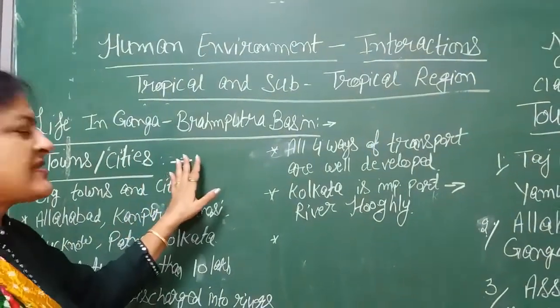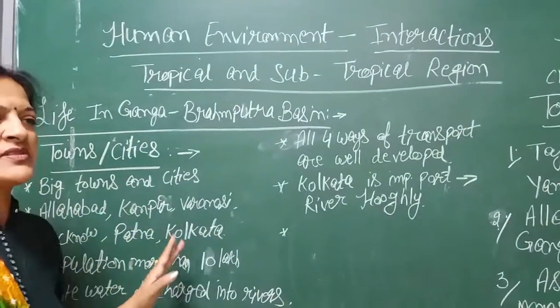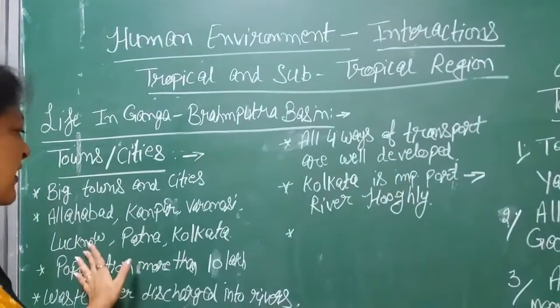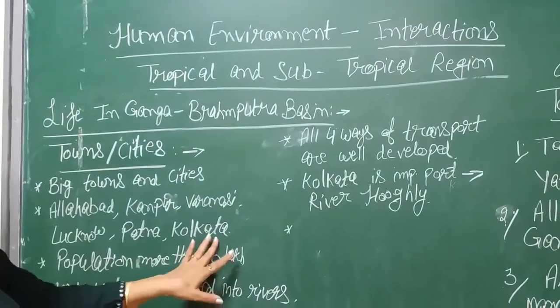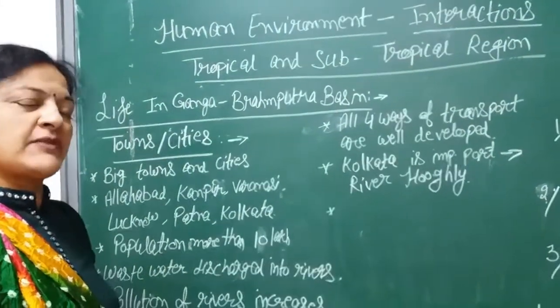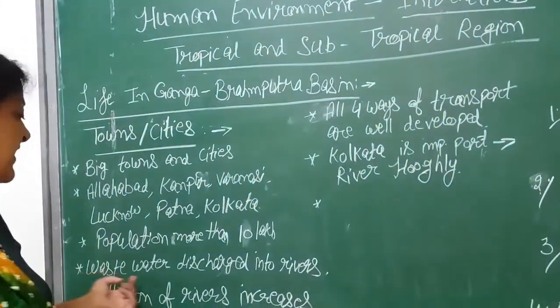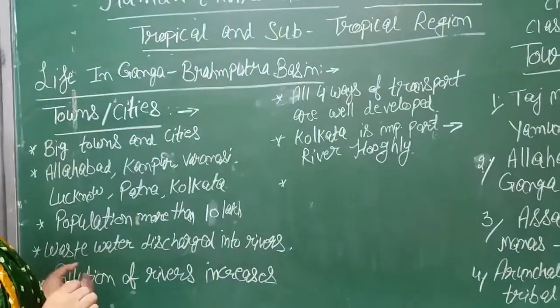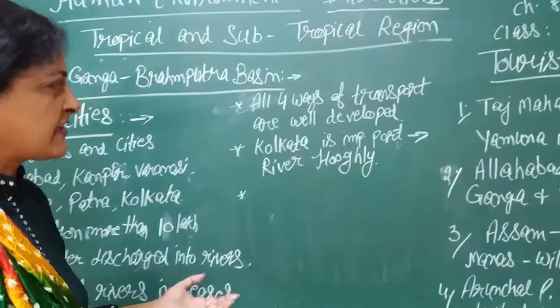Now comes towns and cities. Big towns and cities like Allahabad, Kanpur, Varanasi, Lucknow, Patna and Kolkata are here. The population of these cities is above 10 lakh. And the wastewater in this area is discharged into rivers. That's the reason why pollution in rivers is increasing.